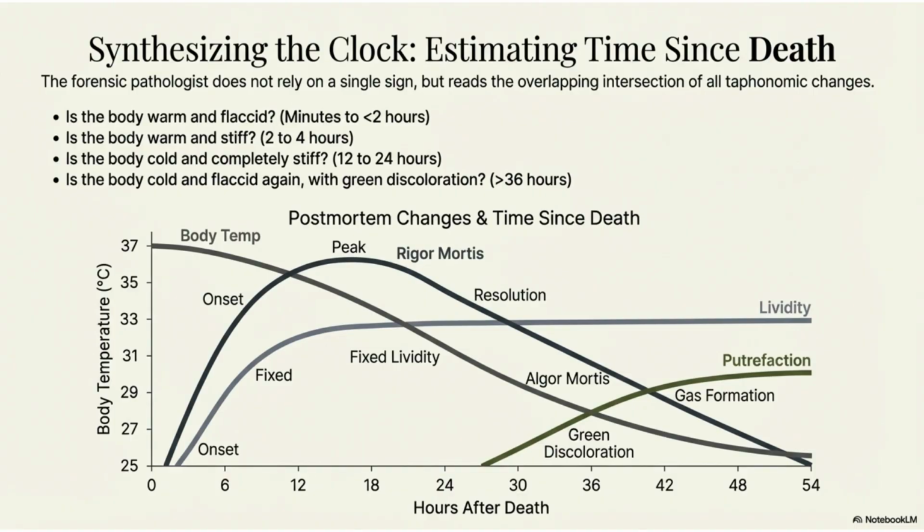Forensic pathologists estimate time since death by synthesizing the clock, reading the intersection of all taphonomic changes. This includes body temperature, stiffness, and the presence of putrefaction signs like green discoloration, as shown in this graph of postmortem changes.